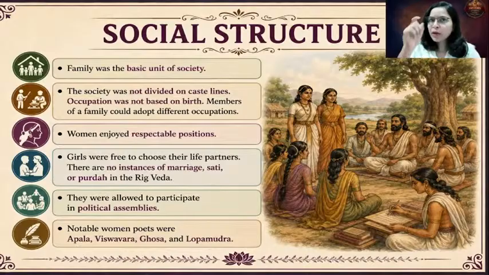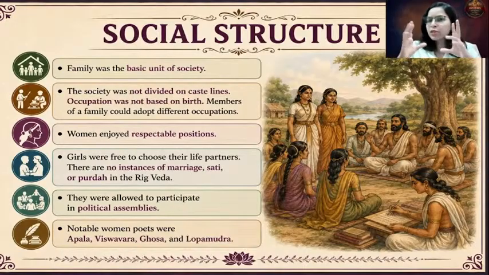There is one hymn in the Rig Veda where a person writes that in my family, my father is a carpenter, my mother milks the cows. So she is taking care of the cattle in the family. My father is a carpenter. My brother is a teacher, so the brother was a teacher. He used to impart education to the people in his community, and he himself was a chariot maker.